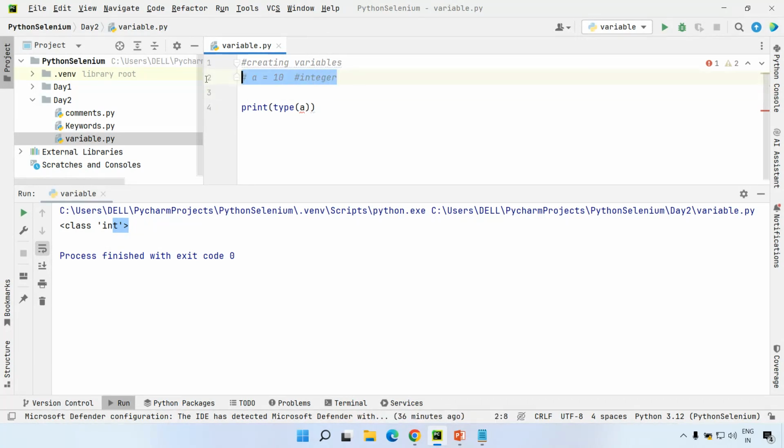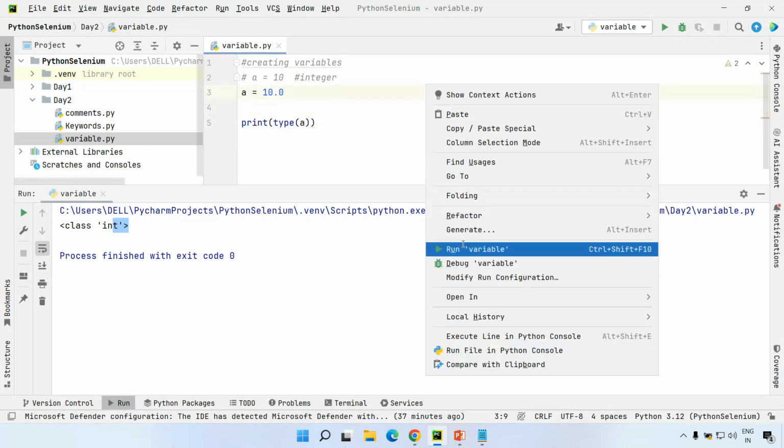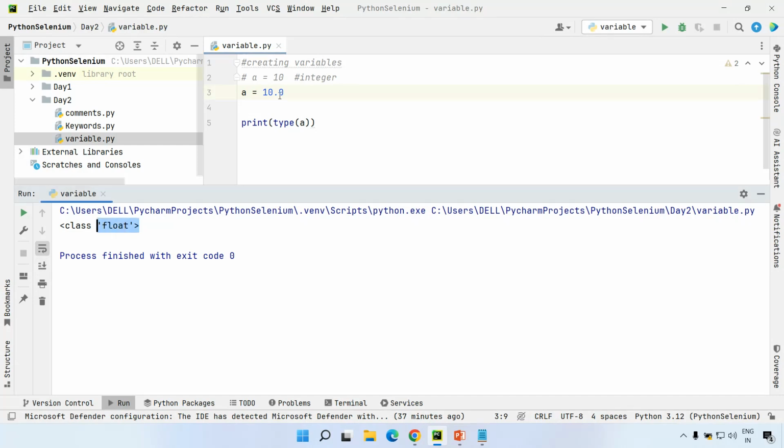If anything is commented, it is non-executable code which will not run during execution, right? So I'm specifying a equal to 10.0. Right now I'm changing the data, guys. If I change the data, the data type of this variable will be changed. When you execute this, you can see it is float. Any decimal value will be treated as a float data type. Instead of 10.0, I'm specifying a single character inside single quotes. Going ahead, we'll see what a string data type is and how you can enclose it as well. But for now you can see it is class str, that means it is the string data type.